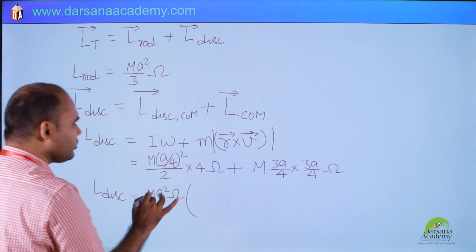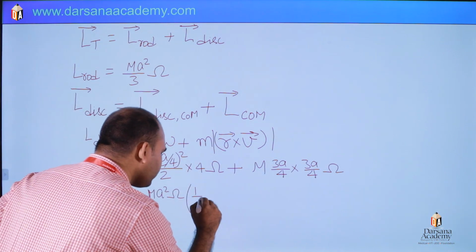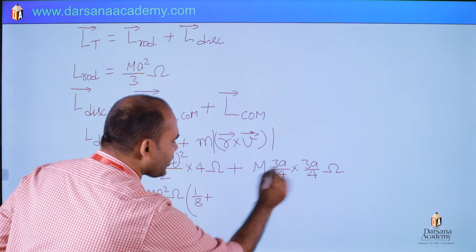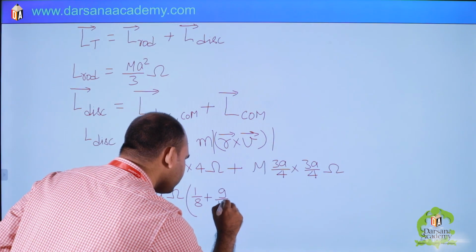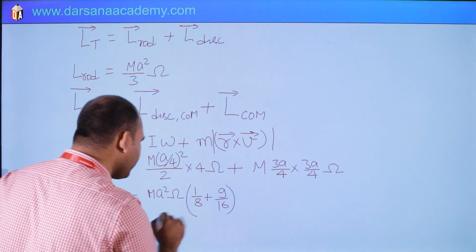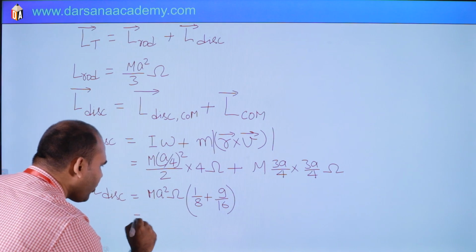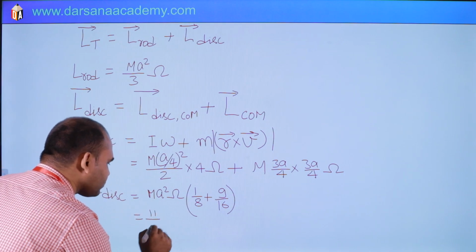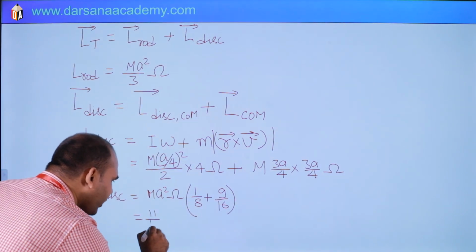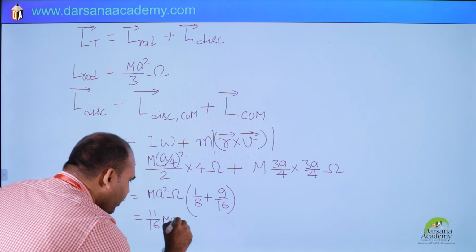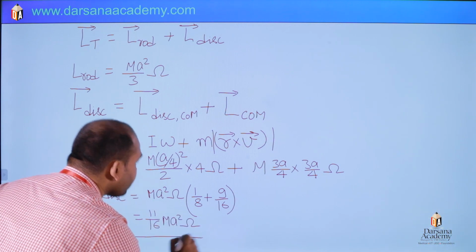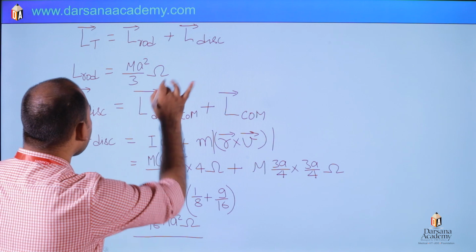So this is 1 by 8 plus 9 by 16. So 11 by 16 is the angular momentum of disk. 11 by 16 ma square omega. And this one is ma square by 3 omega.